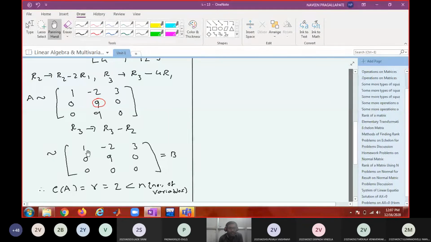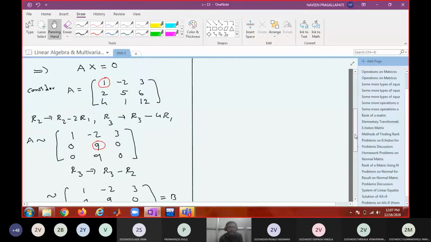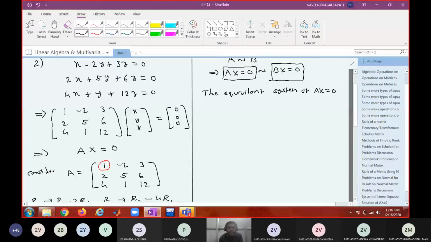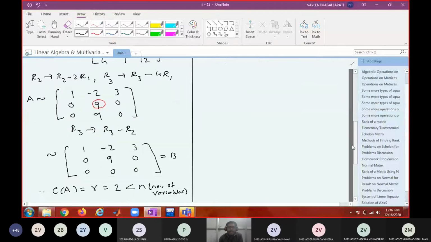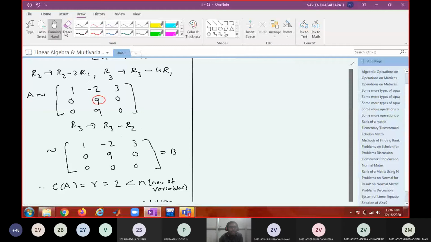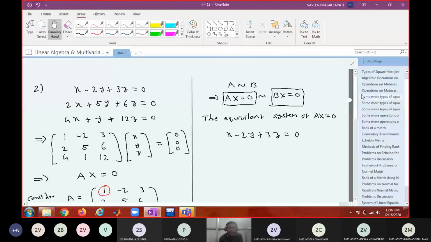What is the first equation? x minus 2y plus 3z equal to 0. What is the next equation? 9y equal to 0.